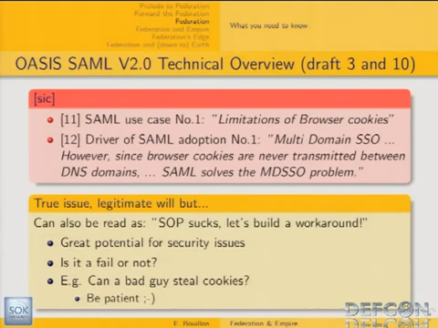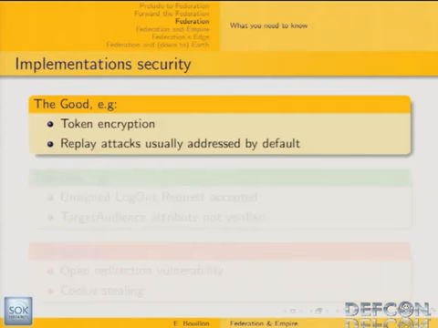From a security point of view, we could read that as, okay, the same origin policy sucks, let's build a workaround. So this kind of consideration or rationale has great potential for security issues. So the question is: is it a fail or not? Typically, can a bad guy steal cookies? I'm going to provide the response later, so you need to be patient.